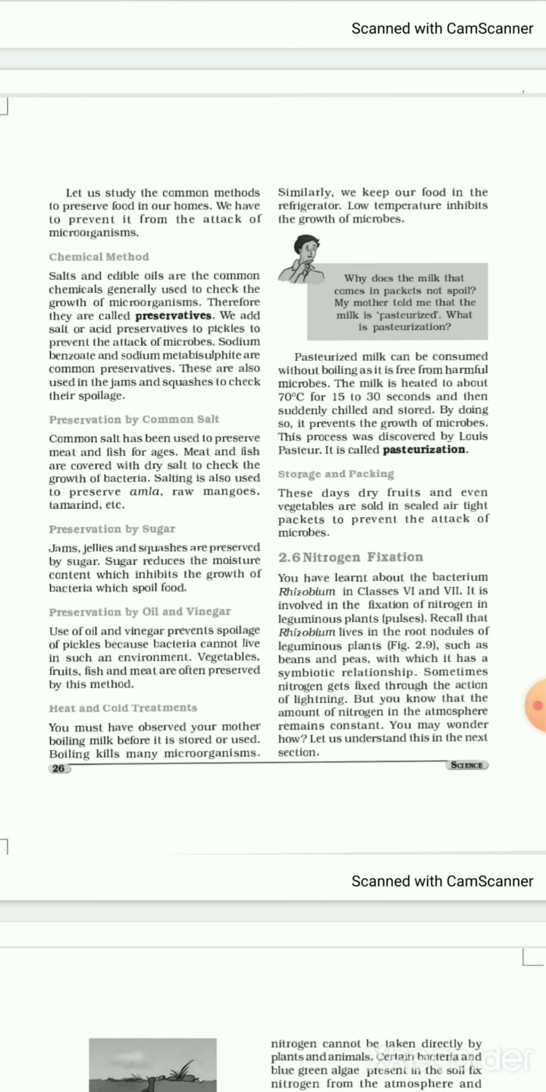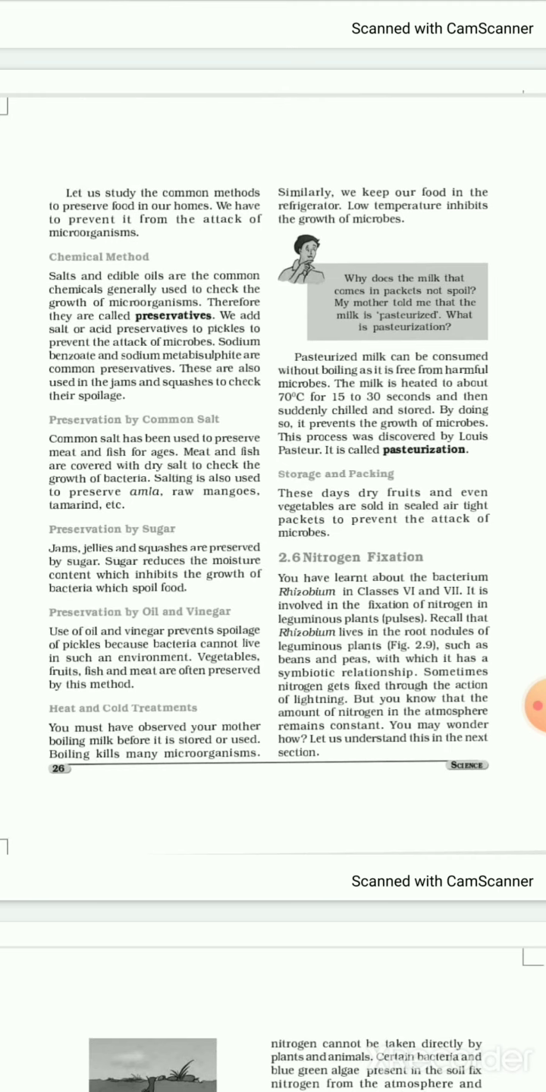So the first one is chemical method, right? Second is by common salt. Third is prevention by the sugar. Next is oil and vinegar. Vinegar, we all know the white form of water, we can say, is it? White color, it is of a watercolor. Next is vegetables, fruits and also the fish and meat. They are also preserved by the method of oil and vinegar.